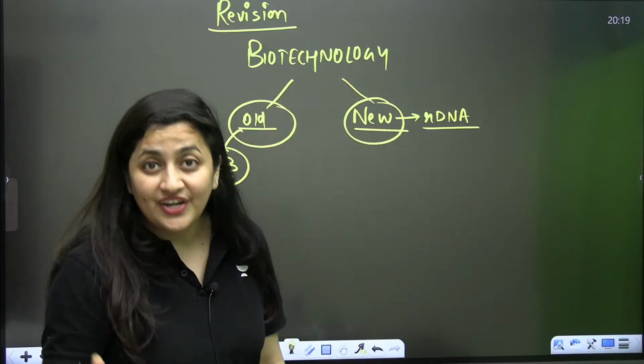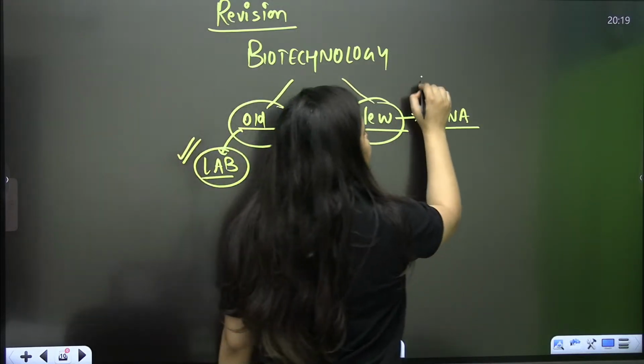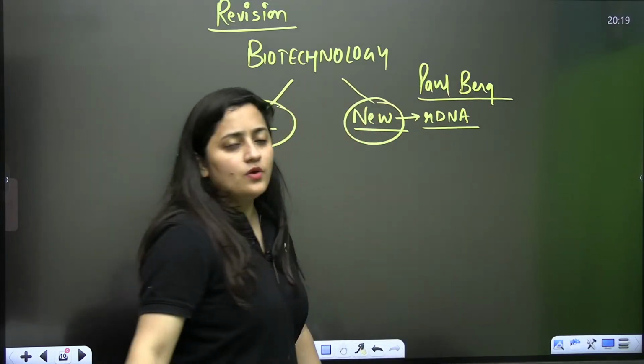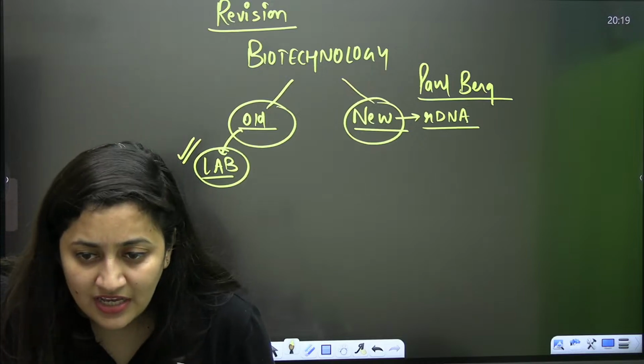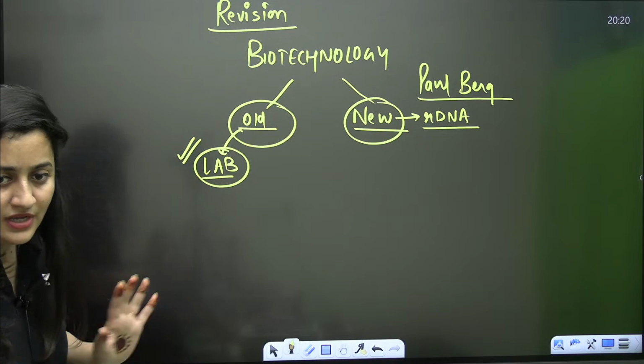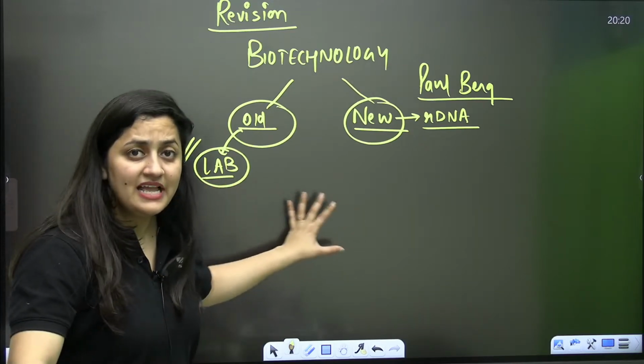We talk about genetic engineering. And who is the father of genetic engineering? I hope you all remember, Paul Berg. Who is the father of genetic engineering? Paul Berg. That's what you have to remember. This part clear?